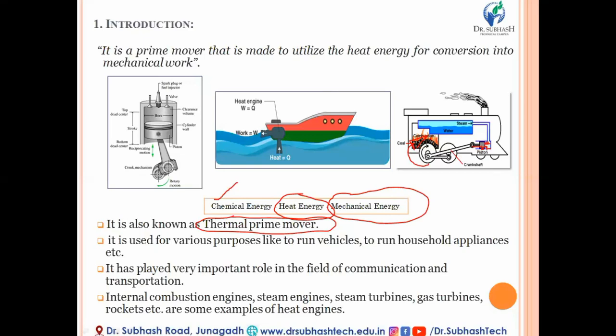It has and it is playing a very important role in the field of communication and transportation, because we know that in order to transport luggage or any materials from one place to another, still today we are using a large amount of IC engines, or a large amount of content is being transferred by the use of an IC engine. A few examples of the heat engine are internal combustion engine, steam engine, steam turbine, gas turbine, and rocket. These are some common examples of heat engine.